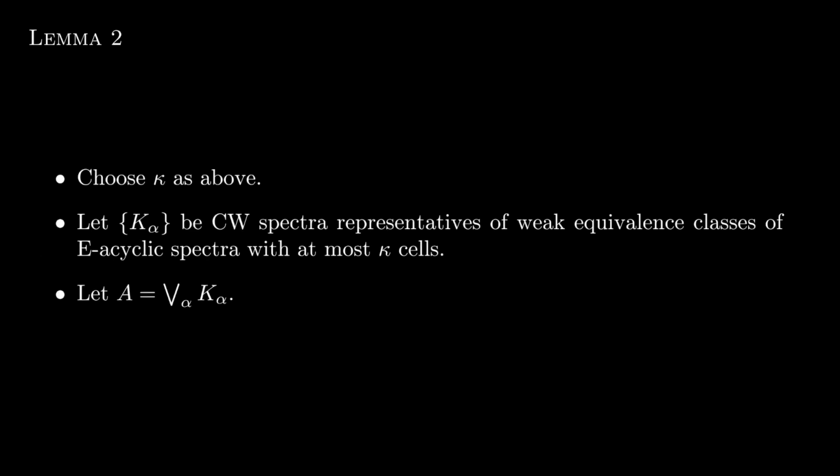So I want to start by constructing A, and then we will prove the properties of A stated in the lemma. So choose kappa as in the previous lemma. Now let the set of K alpha be CW spectra representatives of weak equivalence classes of E acyclic spectra with at most kappa cells. Remember, by CW approximation we can always find such a representative. Now we claim that A is equal to the wedge of all these K alpha, and has the properties as described in the lemma. Notice that one direction is straightforward. And by the way, by construction A is E acyclic.